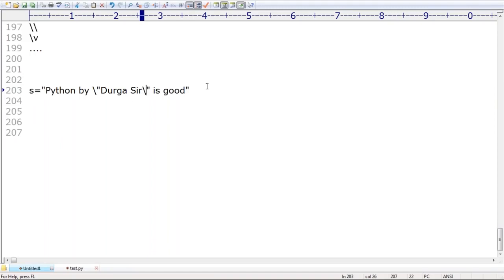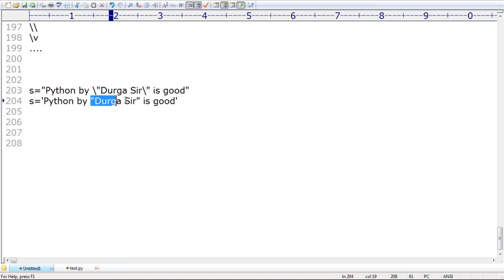Okay, that's all. But instead of that, there is a beautiful alternative, sir. What is that alternative? s is equal to, just observe: Python by Durga, sir, is good. Better to take it inside single quotes, no problem at all. Inside single quotes it is acceptable, because single quote is the only delimiter. The remaining things are by default treated as symbols only. It is also acceptable, right?